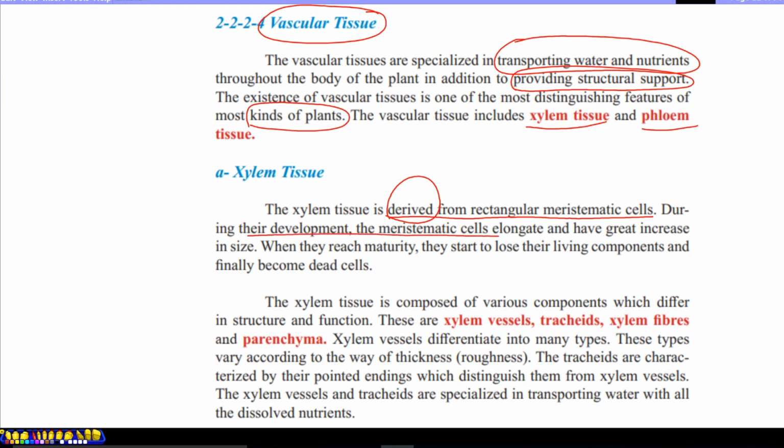During their development, the meristematic cells elongate, greatly increase in size and become longer. When they reach maturity, they lose their living components, cytoplasm and cell organelles, and finally become dead cells. To do their function, they adapt by losing their cytoplasm, nucleus, and other organelles. So xylem tissue consists generally of dead cells. The xylem tissue is composed of various components different in structure and function.